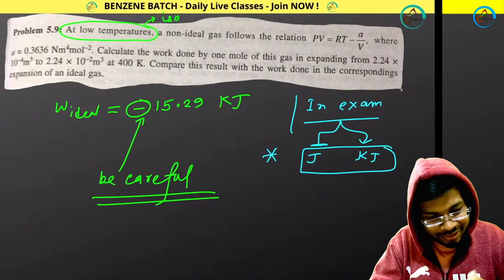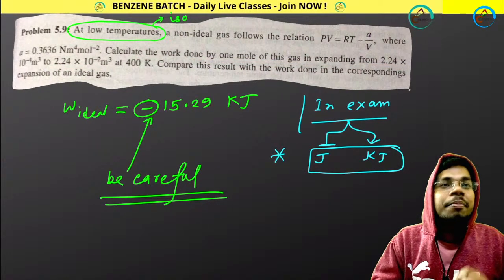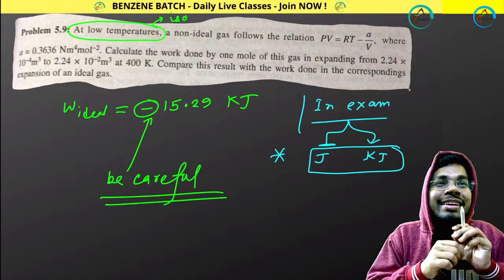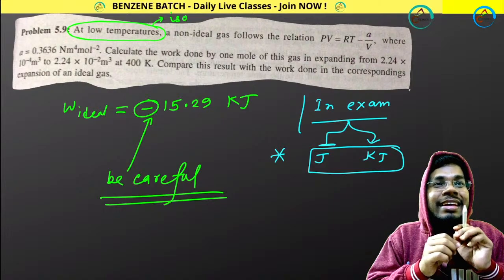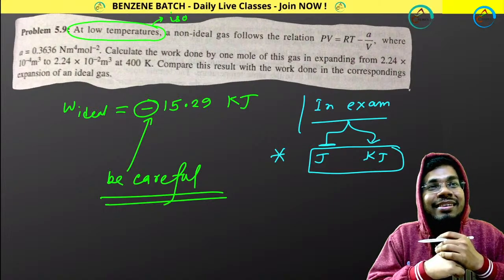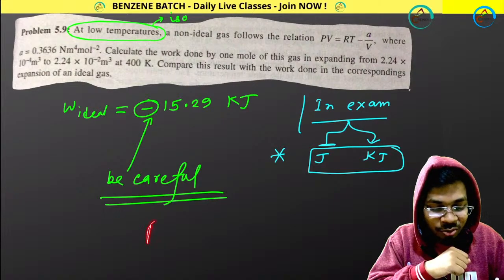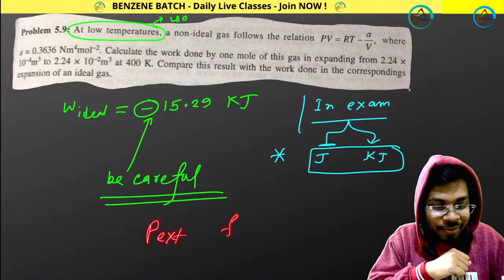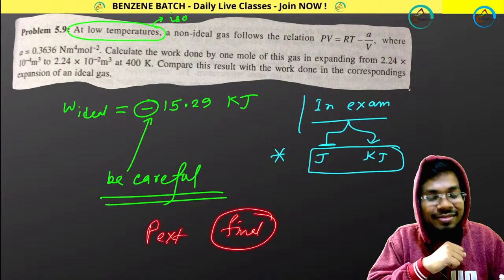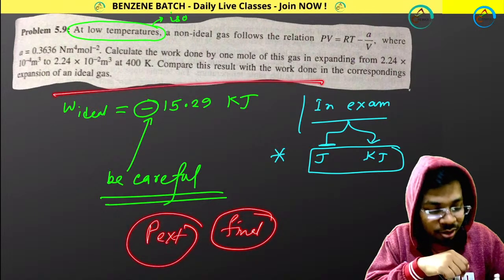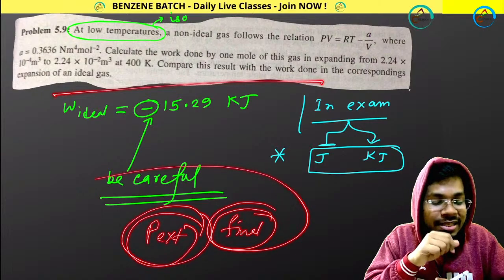Okay. So Arnab, is it irreversible? If it is irreversible, then they will give you external pressure or final pressure. Here nothing is written, and also this is not given. That means this will be reversible.